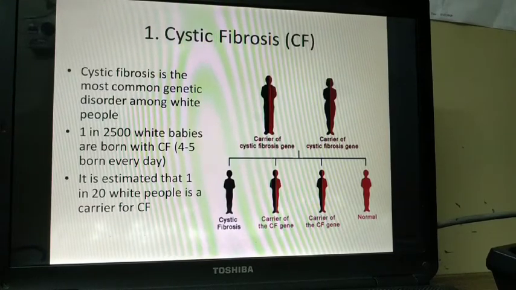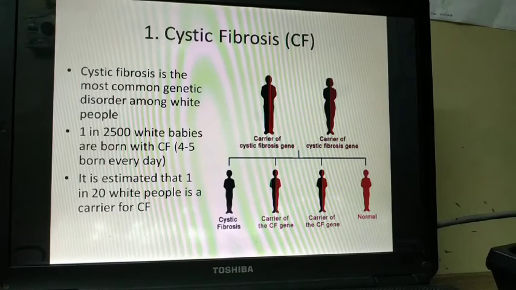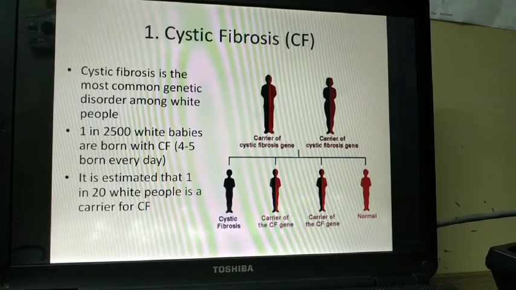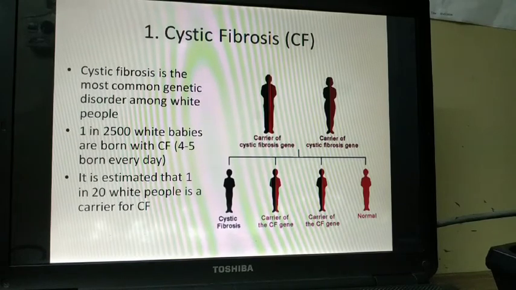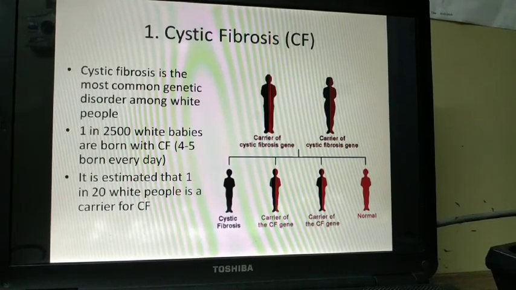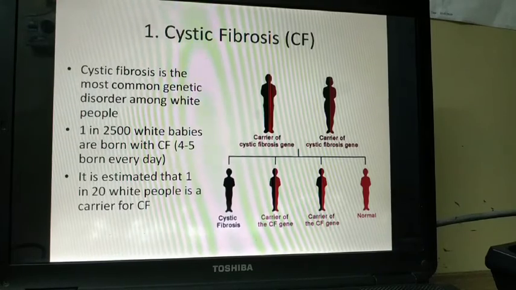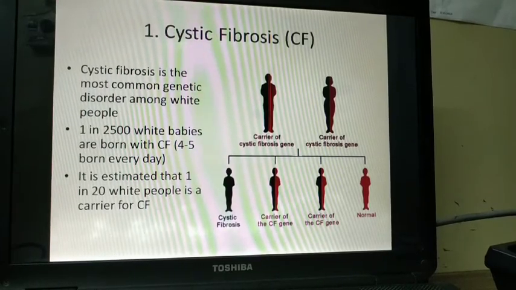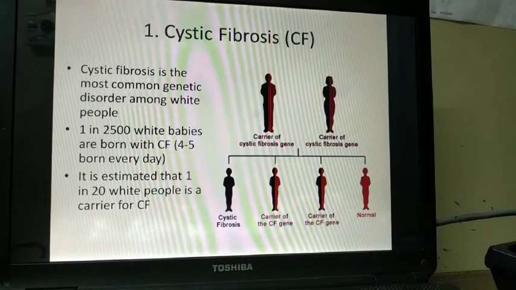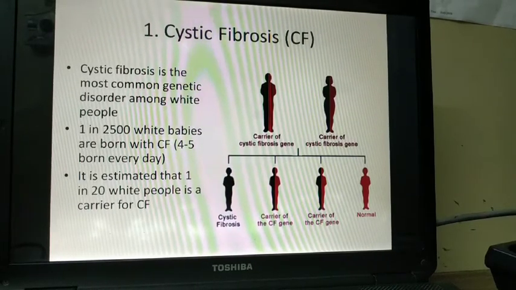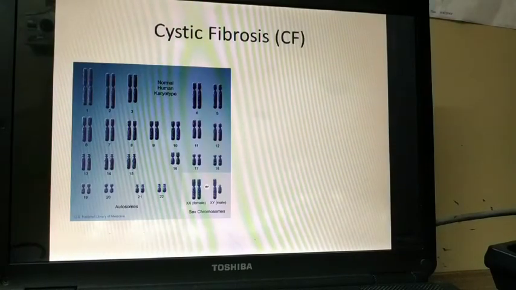So you can see that the person who's got the gene from each parent, both carriers of the cystic fibrosis gene, can get the disease. Others who have one gene which is not a carrier and one gene which is a carrier will be just named as carriers of the cystic fibrosis gene, and there will be one person who might not have the cystic fibrosis gene at all. So basically there will be no variation in the gene which causes cystic fibrosis.